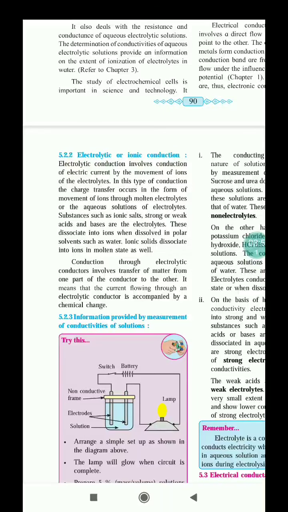In this type, charge transfer occurs in the form of the movement of ions through a molten electrolyte or an aqueous solution of an electrolyte. Substances such as ionic salts, strong acids, weak acids, strong bases and weak bases are electrolytes. These dissociate into ions when dissolved in a polar solvent such as water. An ionic solid dissociates into ions in the molten state as well.